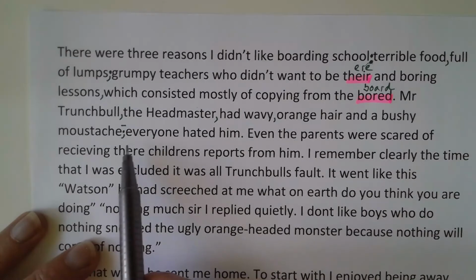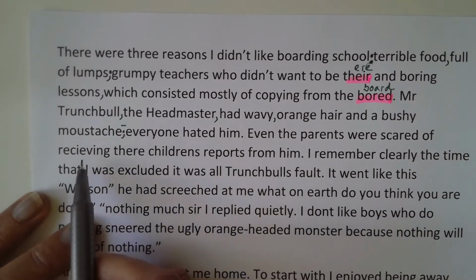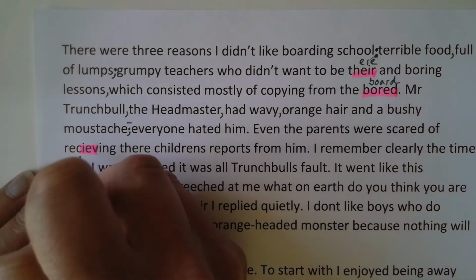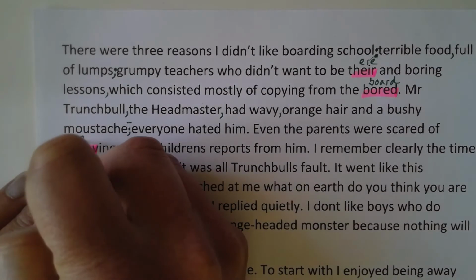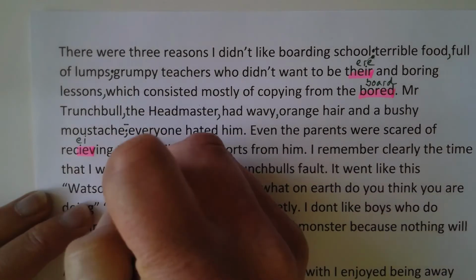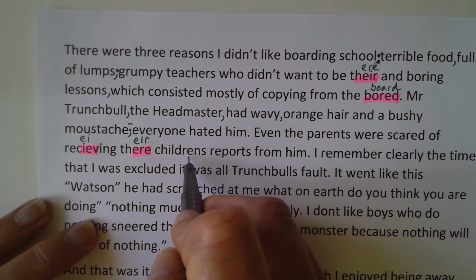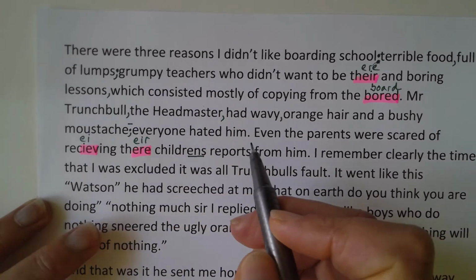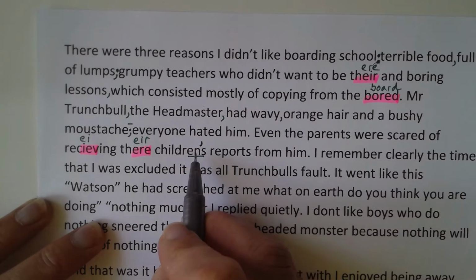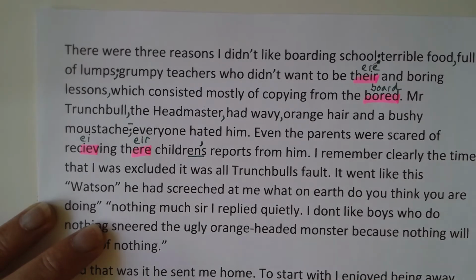So everyone hated him. Even the parents were scared of receiving their children's reports from him. So we've got some punctuation errors here. This is one of the spelling rules we have been learning about. I before E except after C, so that needs to be EI. This is the wrong spelling of there, because it's a possessive pronoun, so it should be THEIR. And children's here requires an apostrophe. The apostrophe needs to go between the N and the S, because it is the reports belonging to the children, not belonging to the children's. Okay, so that's one of those tricky ones.